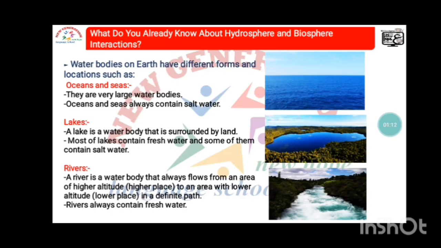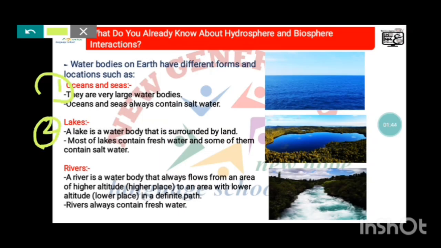What do you already know about hydrosphere and biosphere interaction? Water bodies on Earth have different forms and locations, such as: number one, according to oceans and seas, they are very large water bodies. Number two, oceans and seas always contain salt water.